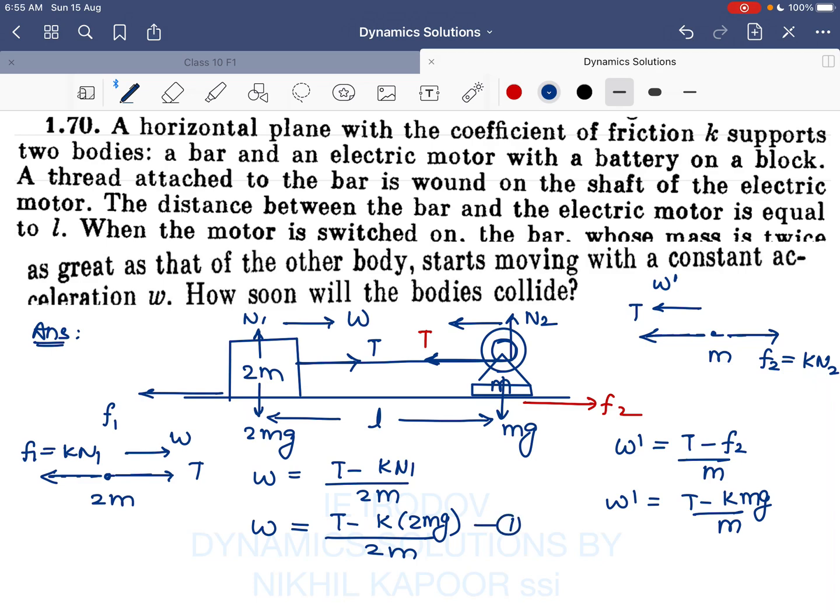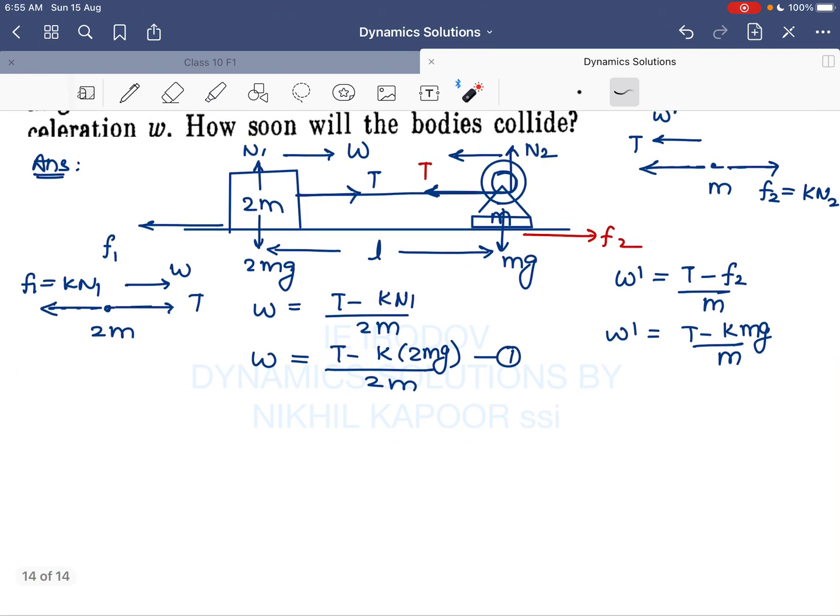Now from equation 1 I can get the value of T and substitute it here, because this acceleration is known to us. So from equation 1, I can write the value of T and put it in equation 2 so that I can get w dash. From equation 1, 2mw is equal to T minus 2k mg.